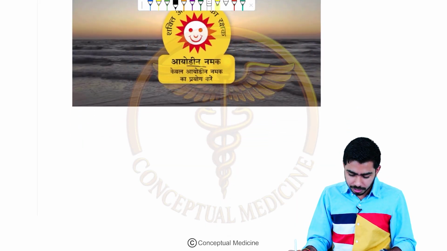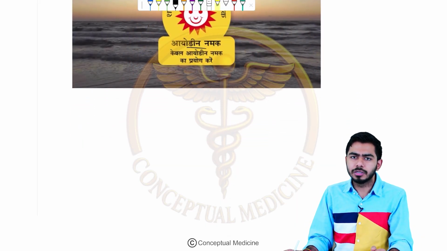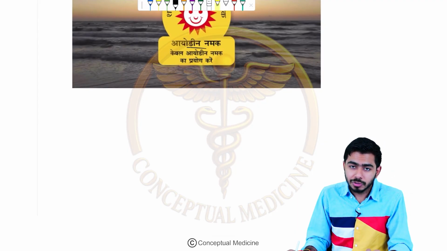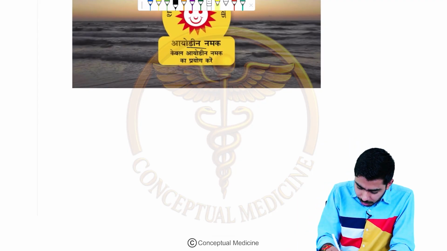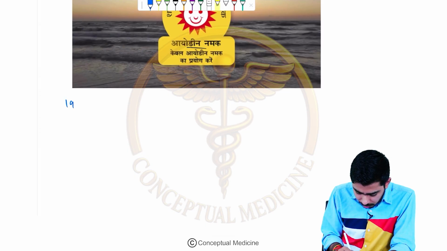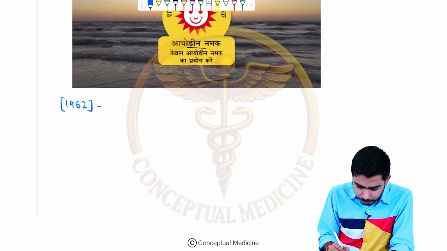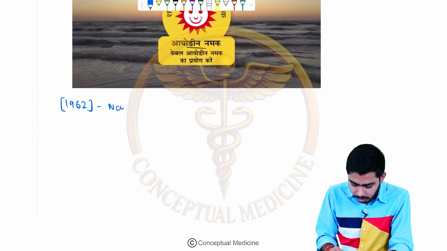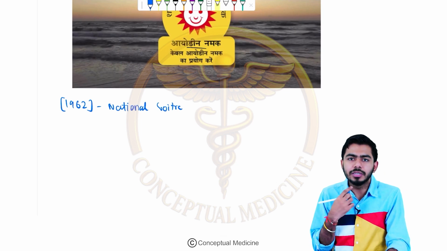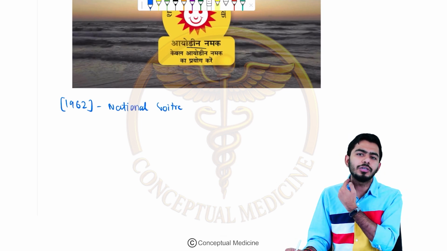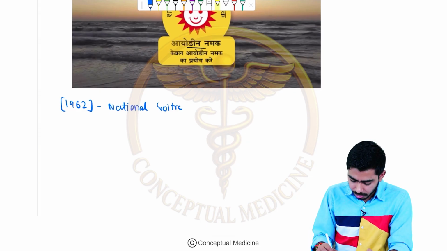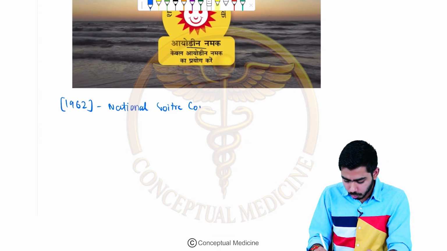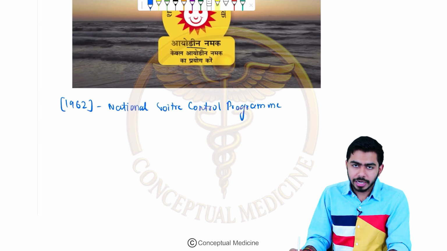Now let's talk about this particular National Iodine Deficiency Disorder Control Program. Initially, back in the year 1962, there was a program called the National Goitre Control Program. You know goitre, right? In Hindi it is called Ghenga. That is the inflammation of this particular part over here. The National Goitre Control Program was started long back in 1962.